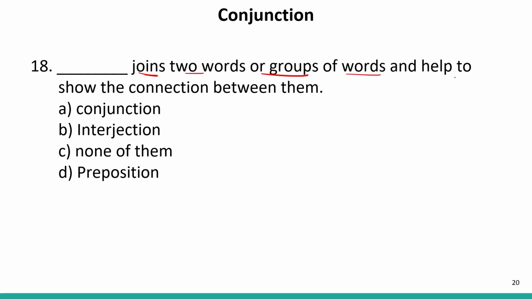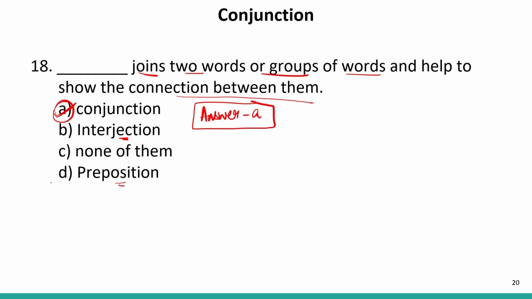Now, when two words or two sentences or two phrases or two clauses are connected with each other, which part of speech do we use? Obviously, it is conjunction. So, our answer is A. Now, what are the other parts and their uses? Interjection shows emotions. Preposition shows the position and place, indicates the position, place or time.